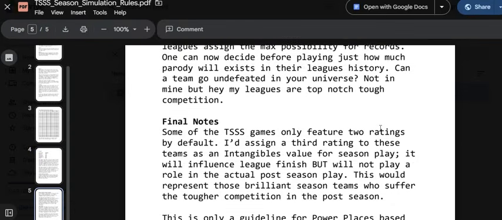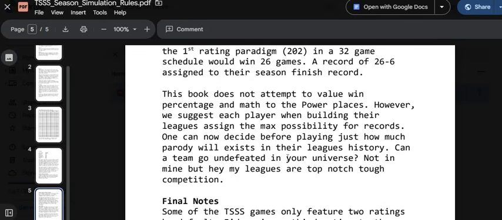Okay, so I think I explained that pretty well. Not in mine, but hey, my leagues are top-notch, tough competition. So I would not have teams that could go undefeated. I actually despise undefeated results. It doesn't make me think that those are great teams. It makes me think they're watered-down leagues. I tend to see undefeated seasons as representation of really poor competition.